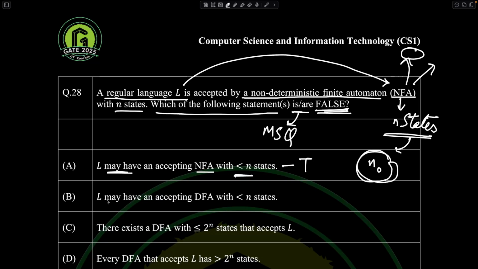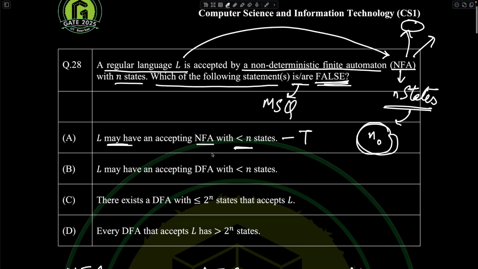Now the second statement says that L may have an accepting DFA with less than n states, right? Yeah, that is also possible, because let's say that your NFA has extremely humongous amounts of redundant states. Just imagine in your head, even after conversion from an NFA to a DFA, there could be an enormous amount of redundant states, because redundant states could be anything, and the DFA could be minimized, right?